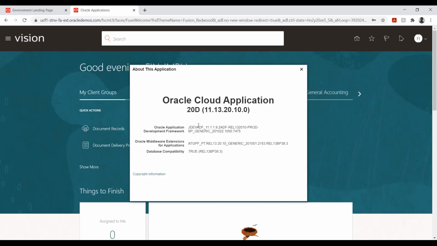But the release is always 13. On release 13, we have a few updates here and there. That is the difference between these. Okay.